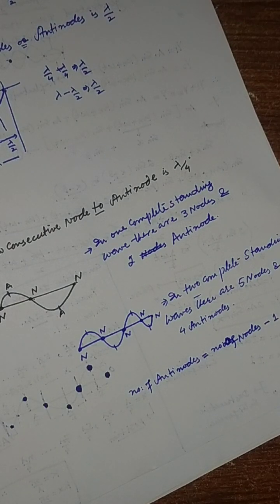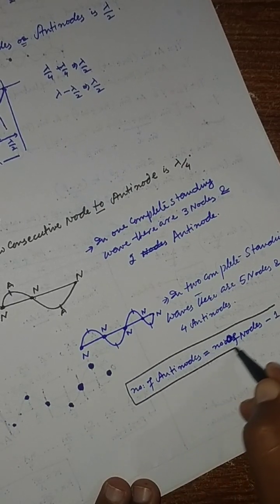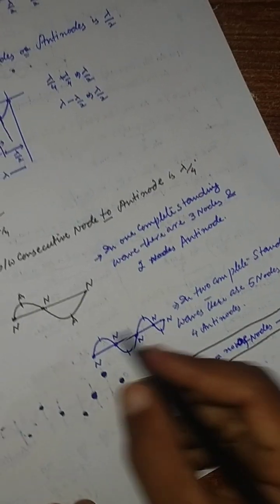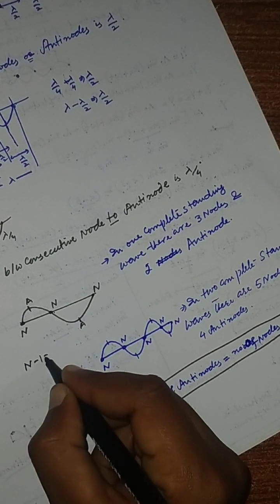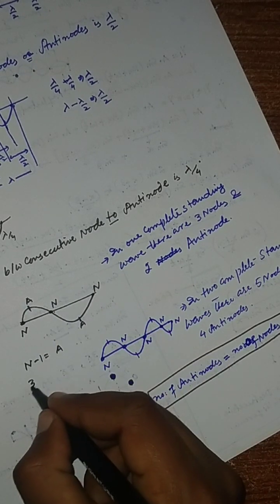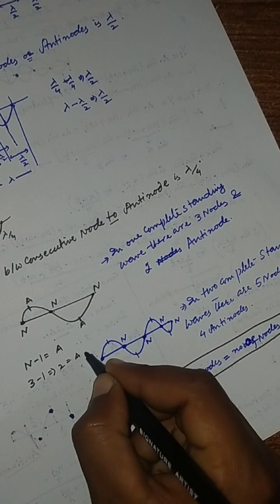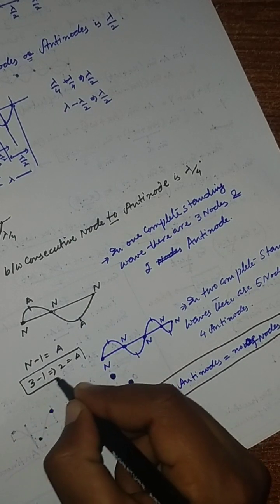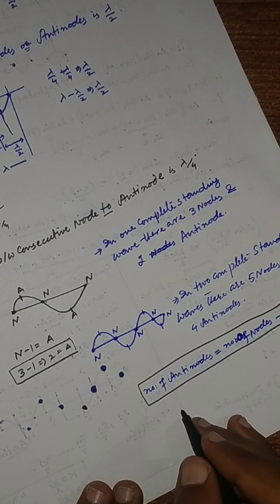If we subtract one from the number of nodes, we will get the number of antinodes. Like here, if we do number of nodes minus 1, we get the antinodes. So these are the 3 nodes, minus 1 equals 2, which is the number of antinodes. So there are 2 antinodes in one complete wave.